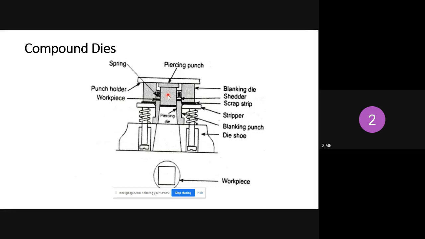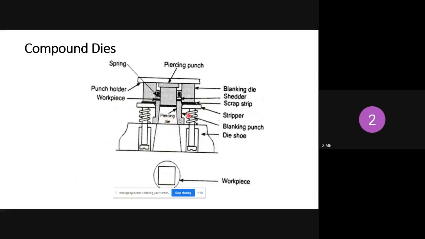Okay, piercing punch, and the spring is used here for the backward motion of the piercing punch, and this is the blanking die. So you can observe the blanking die here, and this one is the scrap strip. The strip is nothing but the extra portion you get after the blanking process. That extra portion is called the scrap strip.